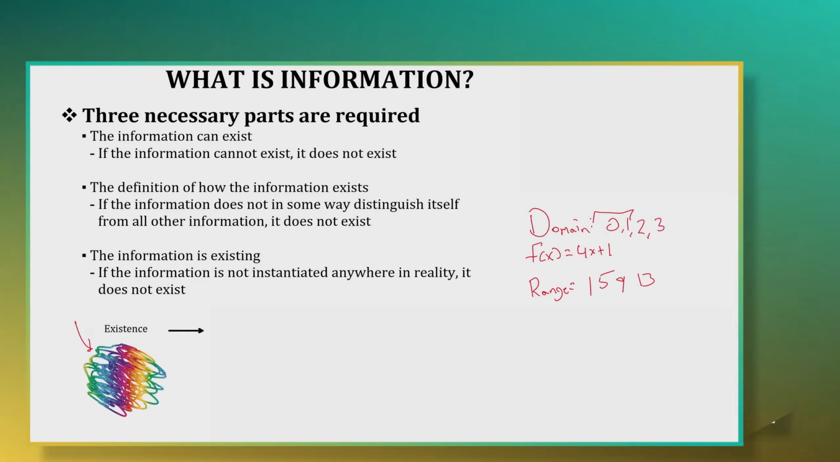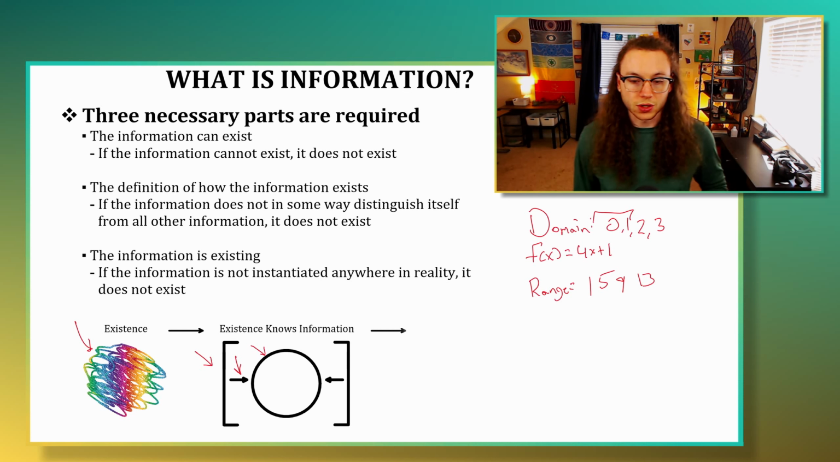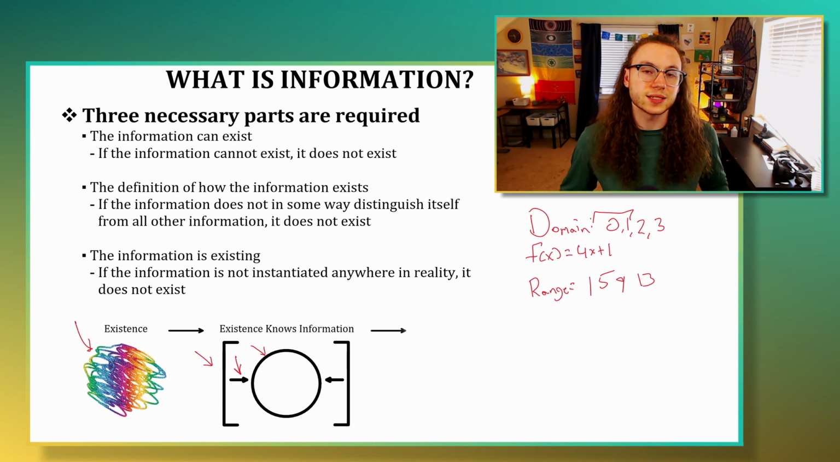From here, I begin constructing my model atop this axiom with a statement of existence, which is identified as these brackets, knows, which is identified with this arrow, information, which is identified with the circle. So this diagram is supposed to be a useful metaphor to allow us to kind of understand the intuition that I'm trying to apply here with this statement of existence knows information.